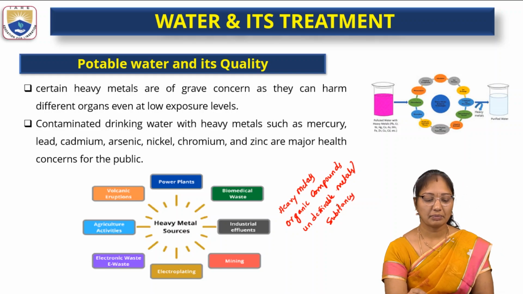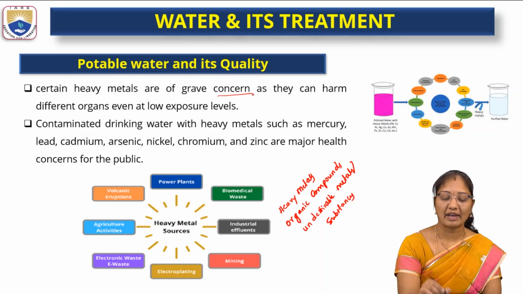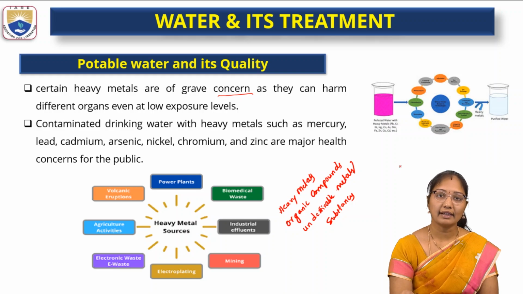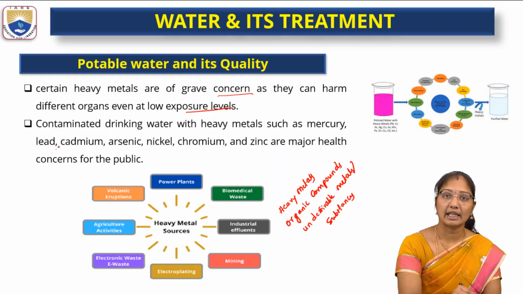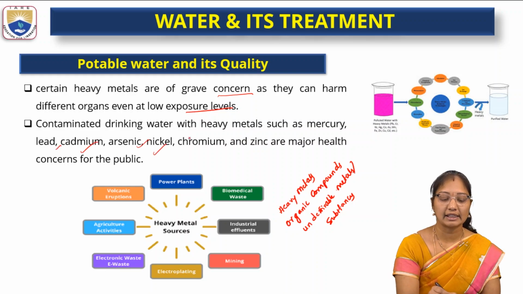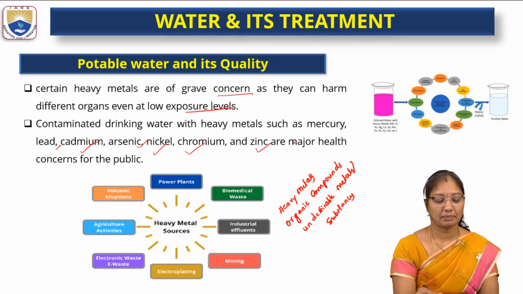So certain heavy metals are of so much concern that they can harm humans even at very trace levels. Trace is nothing but very low exposure levels. So water contaminated with heavy metals such as mercury, lead, cadmium, arsenic, nickel, chromium and zinc is a major health concern for the public.